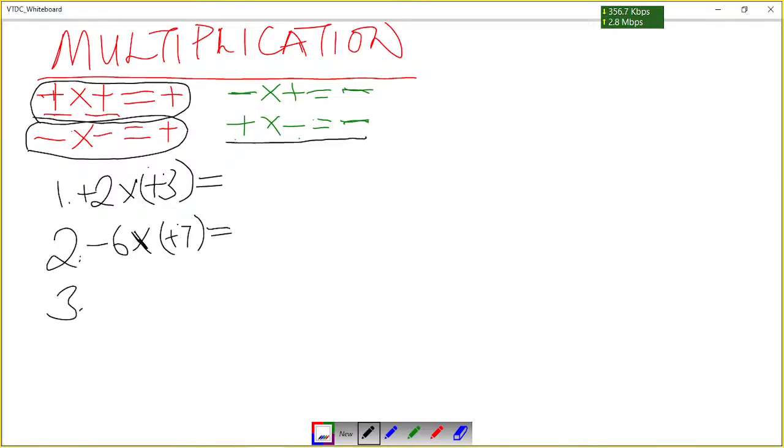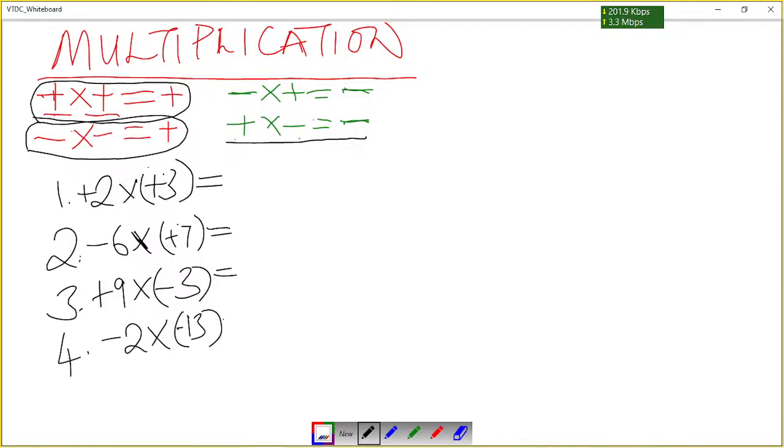We come to question 3, where we have positive 9 times negative 3. What will be the answer? And then we have 4, which is negative 2 times negative 13. What is the answer?